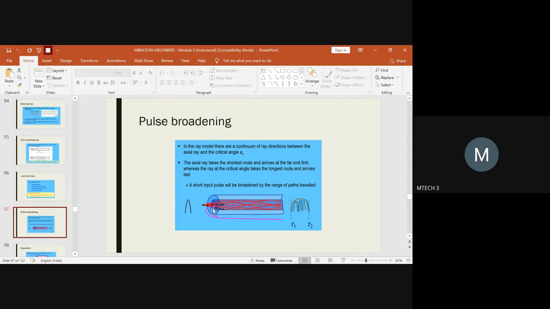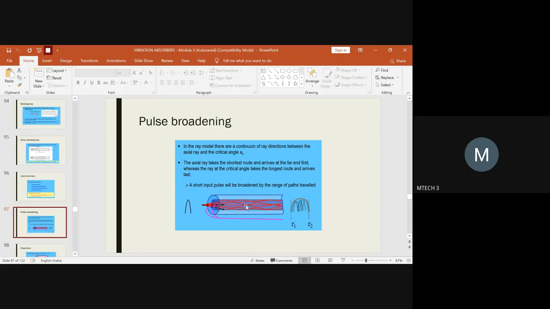So this is the incident ray. It arrives at the other end in a much faster way. But if the critical angle comes into picture, then it takes a broader inclination of the angle. Due to that, it results in broadening of the pulse across the output. One thing you have to keep in mind, there are three parameters: the incident ray, the reflected ray, and the critical angle. If the incident ray is lesser, then the refracted ray will be higher and it scatters across the cladding. So that is not happening here.